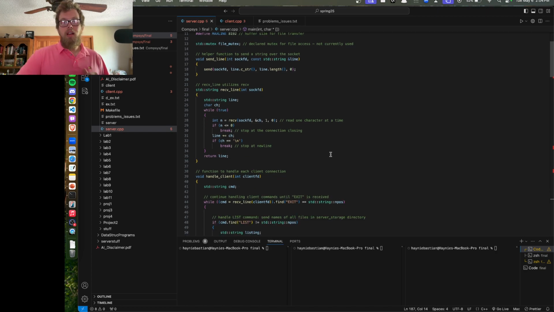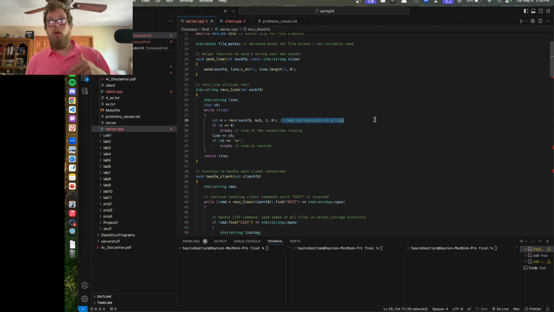So receive line is going to use receive and get information one character at a time, as you can read right there. If the connection ever breaks, if receive returns less than or equal to 0, then it means that there's no more connection with the client. Same if it reaches a newline character, it's going to stop at newline because I wanted it to be able to extract line by line by line.